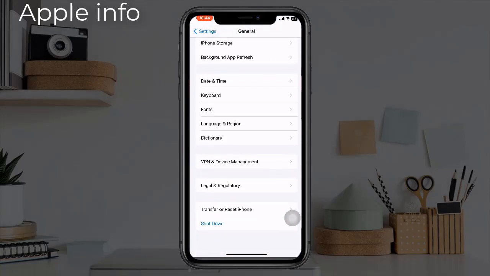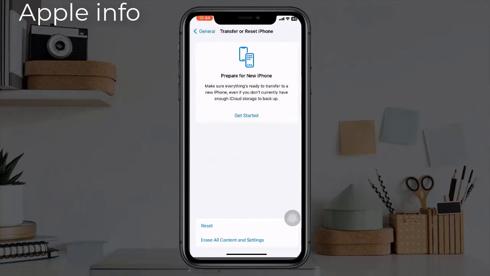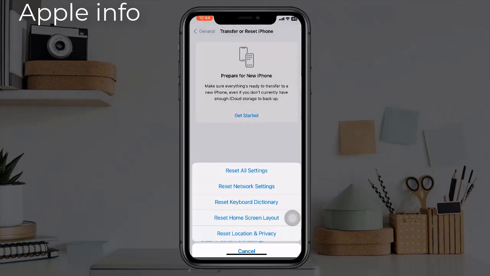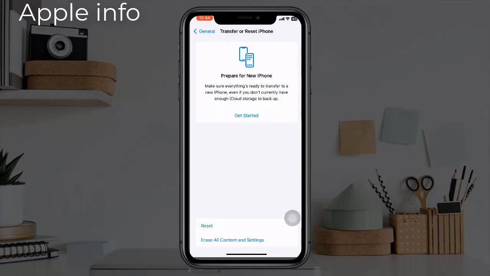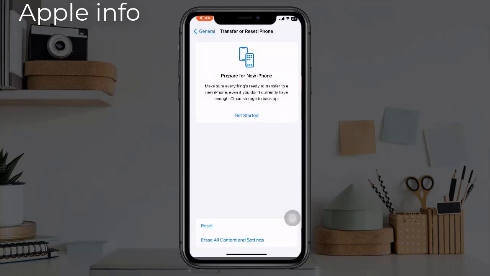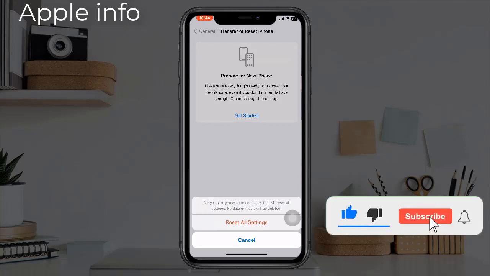Scroll down to the bottom. Tap on Transfer or Reset iPhone. Tap on Reset. Select Reset All Settings. Enter your iPhone's passcode. In the pop-up, select Reset All Settings. Again, select Reset All Settings to confirm this process.